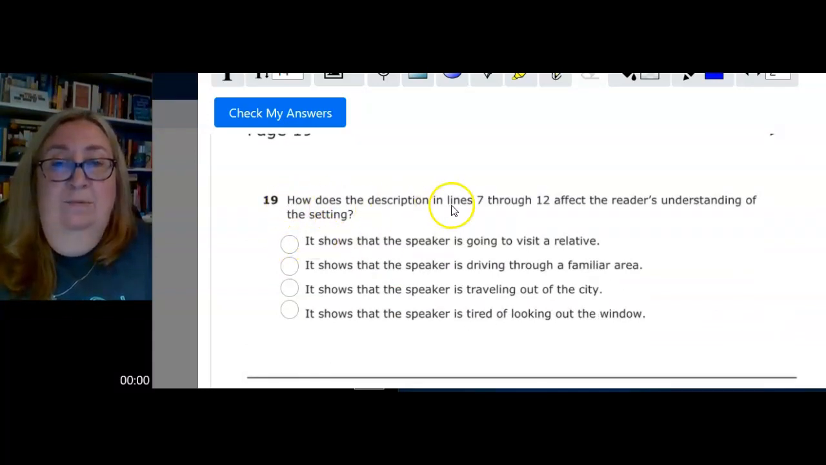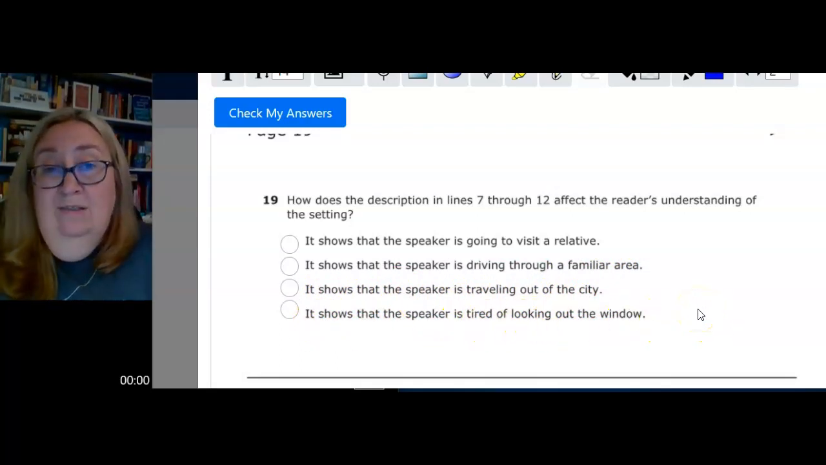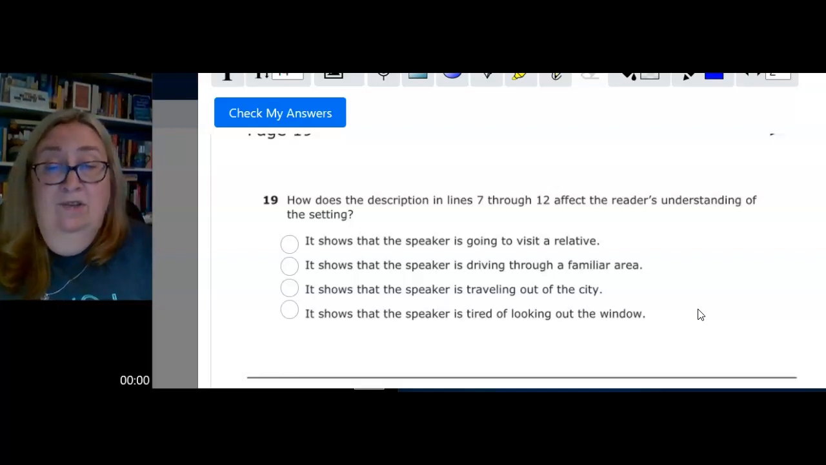So how does this description affect the reader's understanding of the setting? It shows that the speaker is going to visit a relative. It shows that the speaker is driving through a familiar area. It shows that the speaker is traveling out of the city. It shows that the speaker is tired of looking out the window. Pause. Go back and read the 7 through 12 if you need to. Answer the question and then come right back here for number 20.